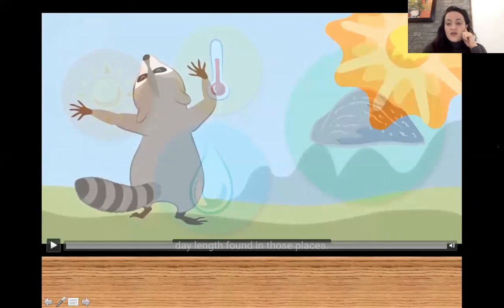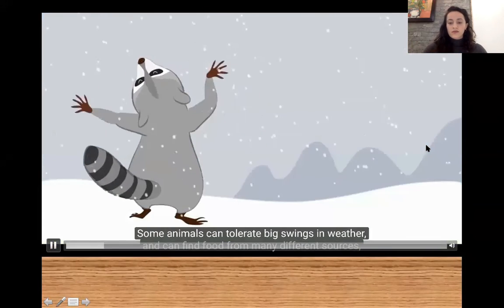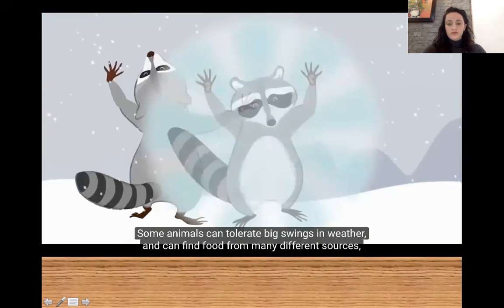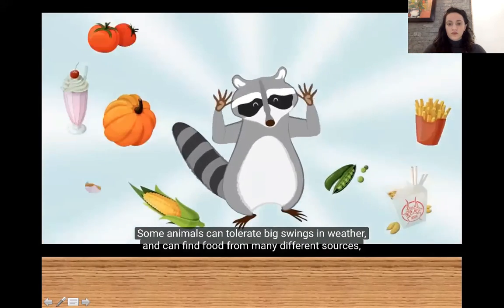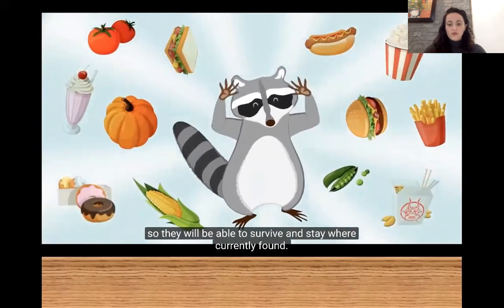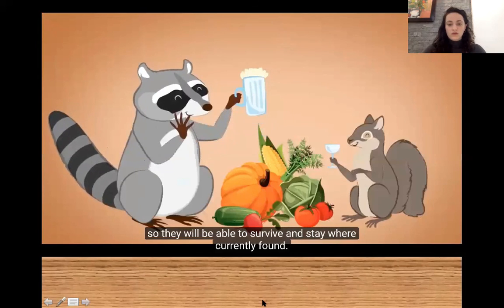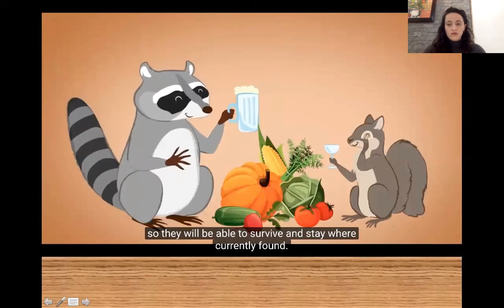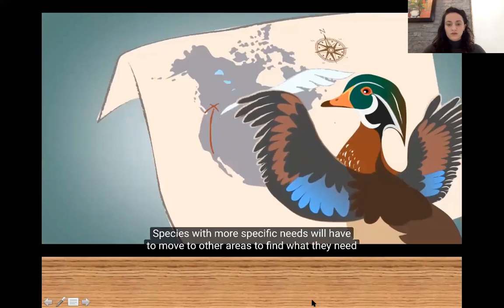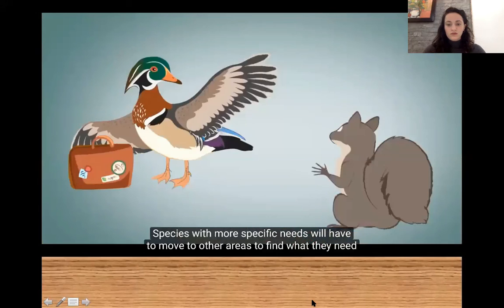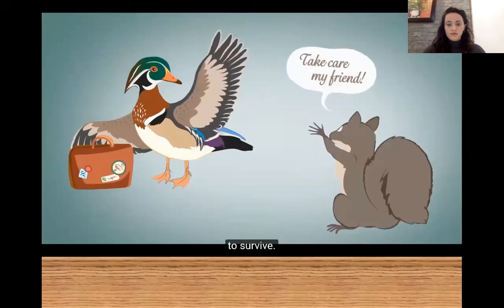But other animals adapt really well. They can adapt to different things, like this raccoon. Some animals can tolerate big swings in weather and can find food from many different sources, so they will be able to survive and stay where currently found. More specific needs will have to move to other areas to find what they need to survive.